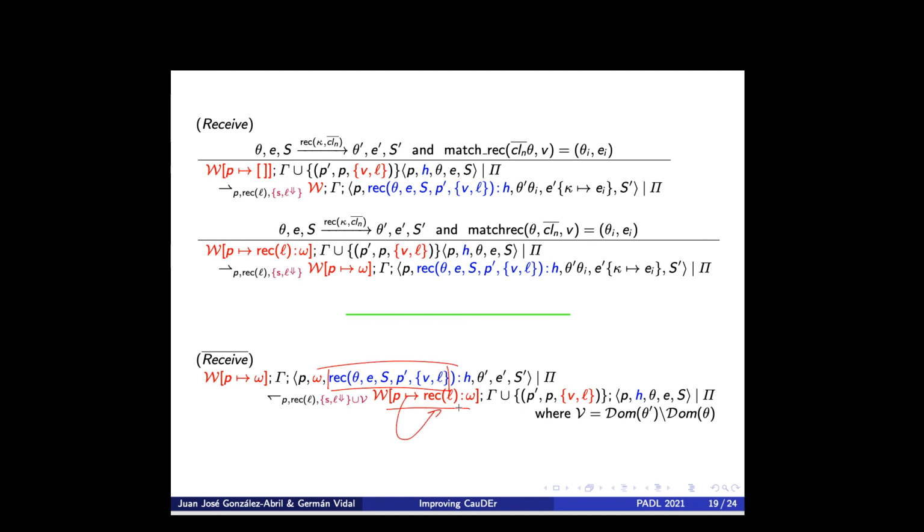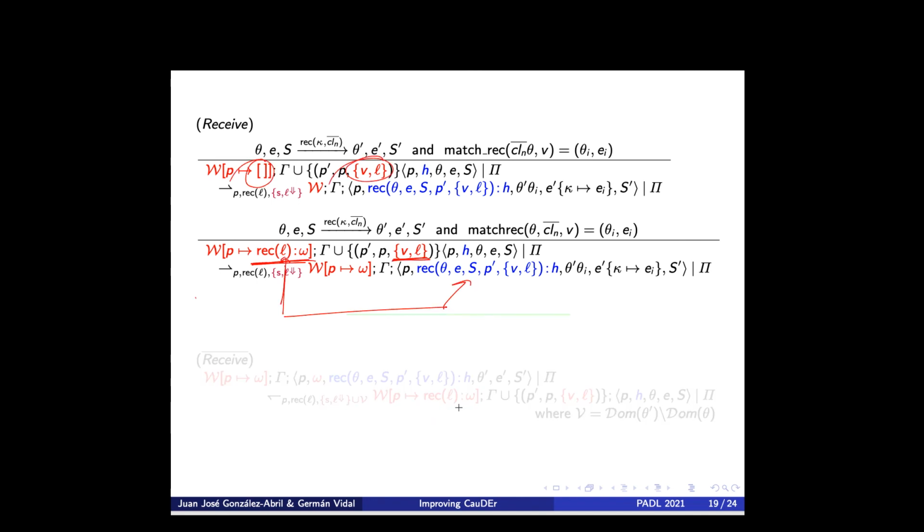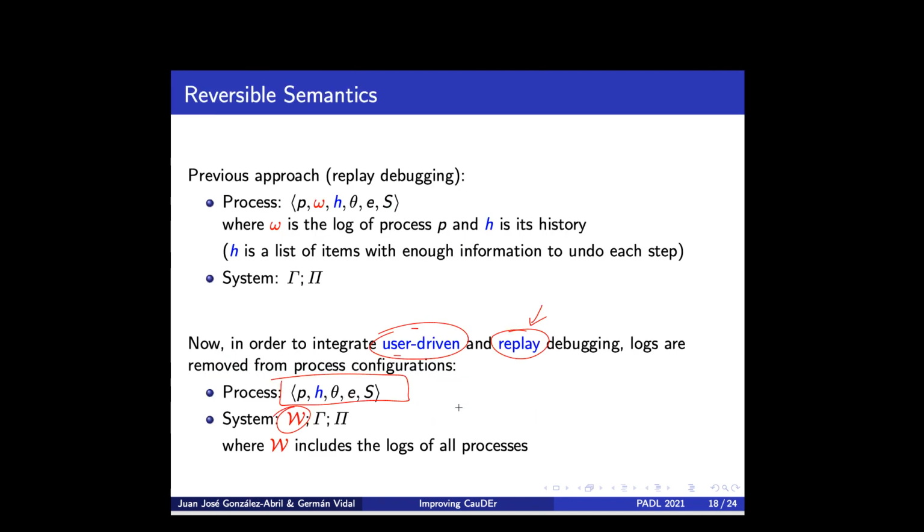You can find the details in the paper. I just want to mention that we have integrated both approaches, user-driven debugging and replay debugging, and the main change, as I mentioned before, is that now the logs must be a global parameter of the system.